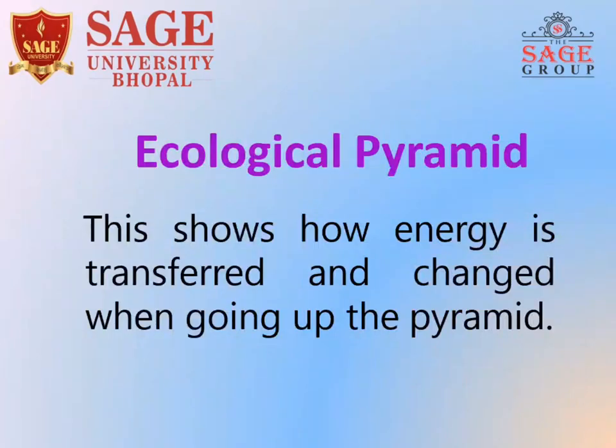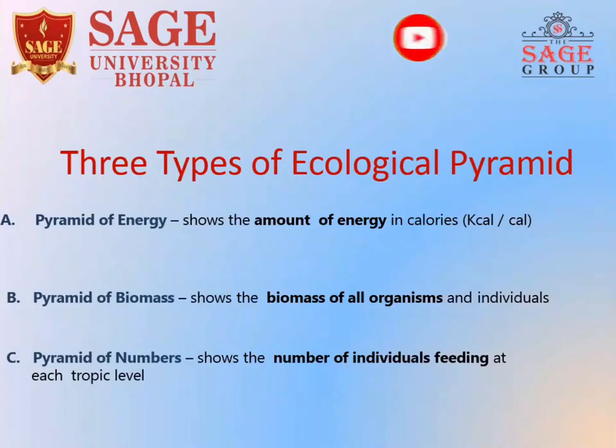Ecological pyramids show how energy is transferred and changed when going up the pyramid. Pyramid of energy, so the amount of energy. Pyramid of biomass, so the biomass of all organisms. Pyramid of number, so the number of individuals feeding at each trophic level.